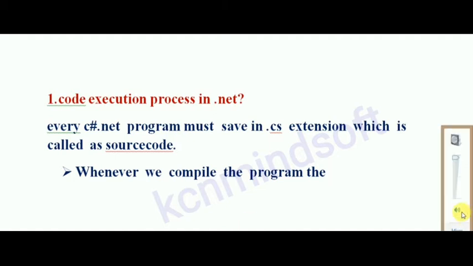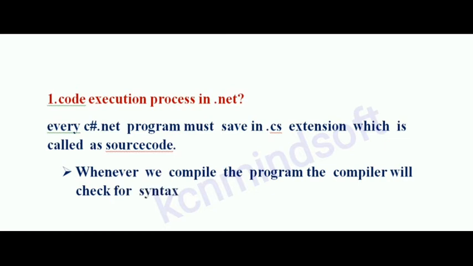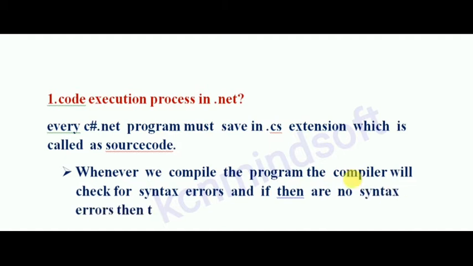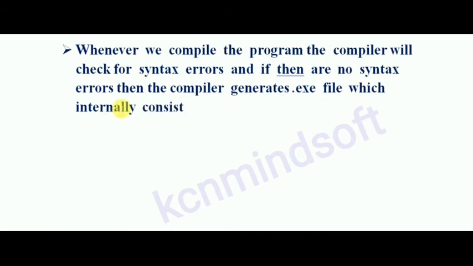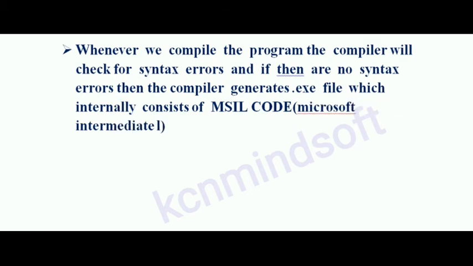Whenever we compile the program, the compiler will check for syntax errors, and if there are no syntax errors, the compiler generates the .exe file, which internally consists of MSIL code. MSIL means Microsoft Intermediate Language, or Intermediate Language, or CIL, Common Intermediate Language.